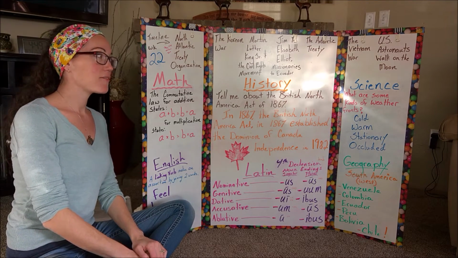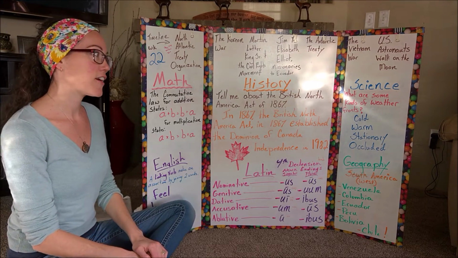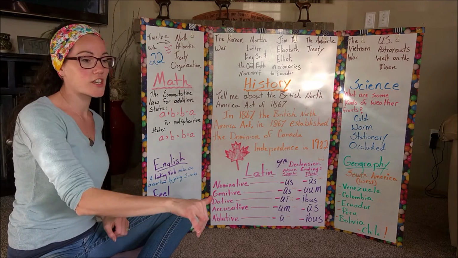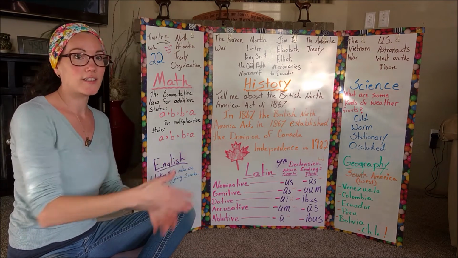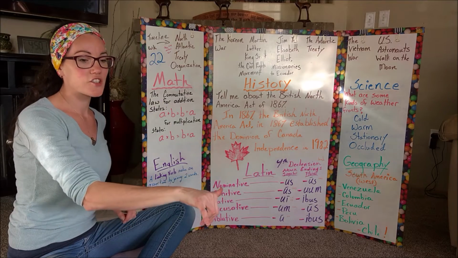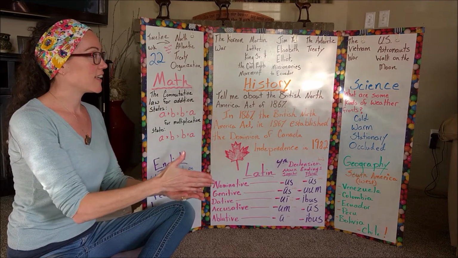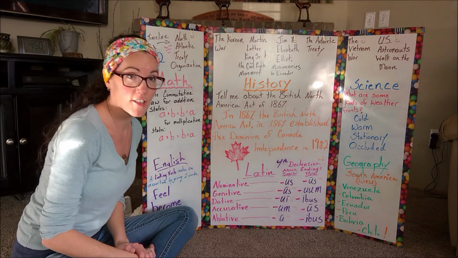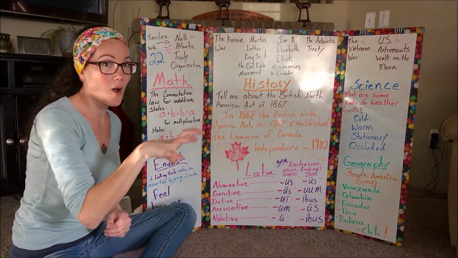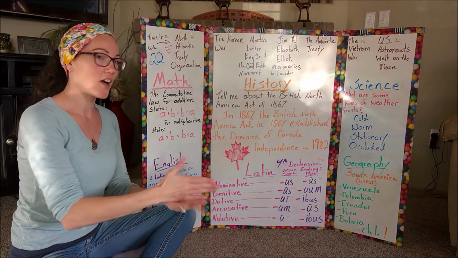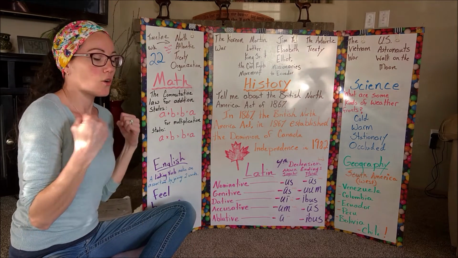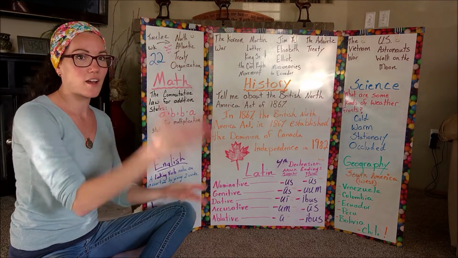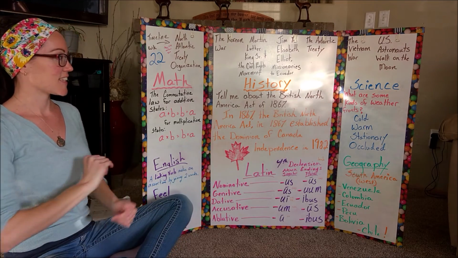Science, chanted with hand motions. What are some kinds of weather fronts? Some kinds of weather fronts are cold, warm, stationary, occluded. What are some kinds of weather fronts? Some kinds of weather fronts are cold, warm, stationary, occluded. Okay, that's science.